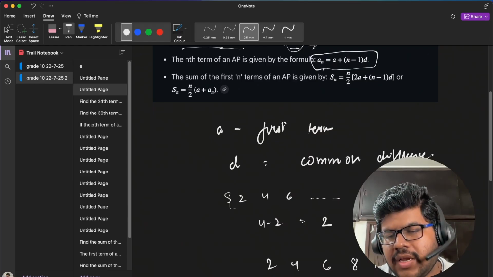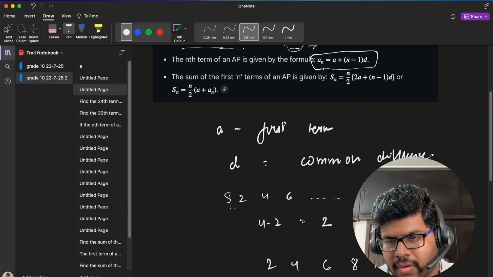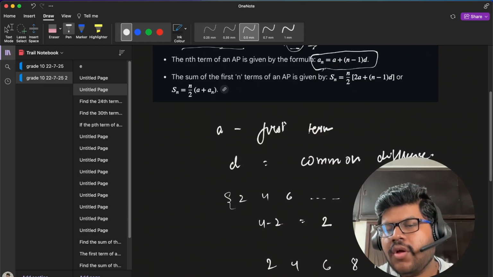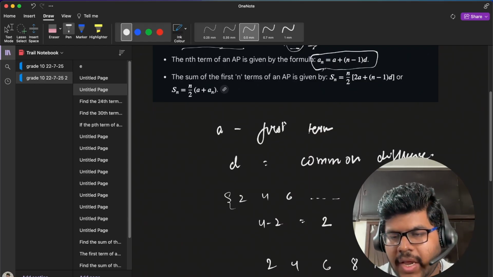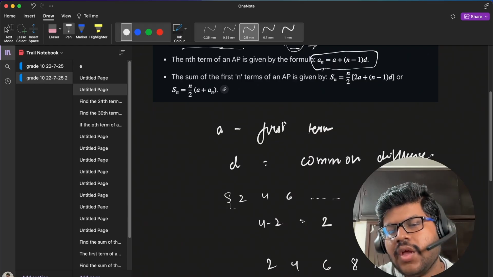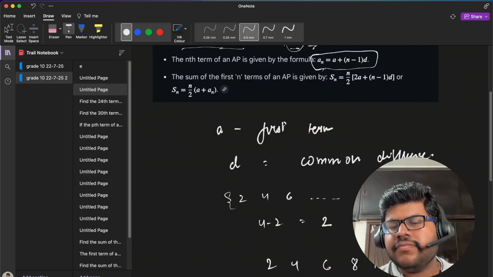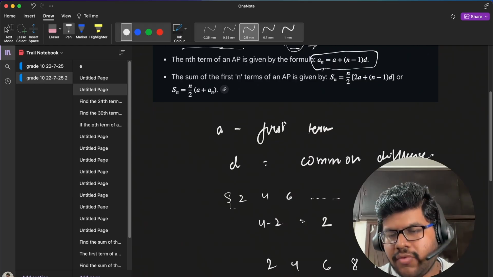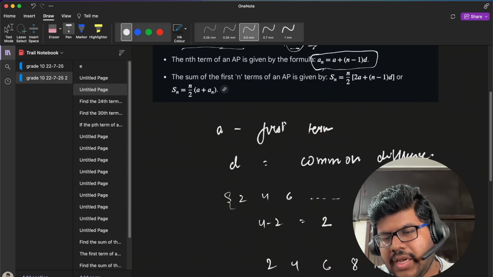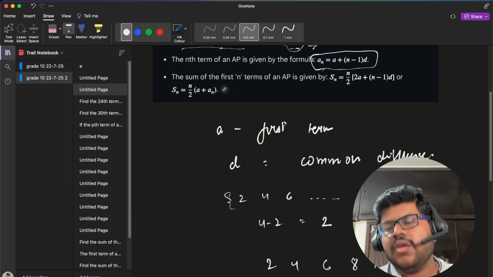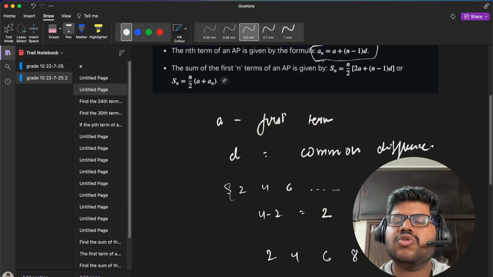So then I can say that this 2 is coupled to 4. The 4 is coming out of the 2 by adding d to the first term a, right? Now similarly, if I add again d, then it would come 6. If I add again d, then it would come 8, right? So this process goes on.